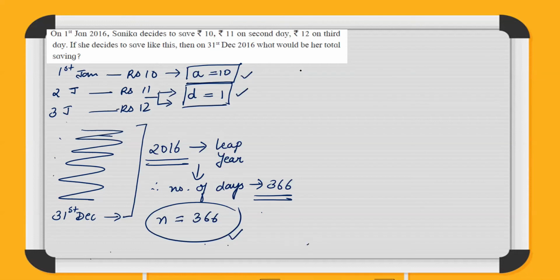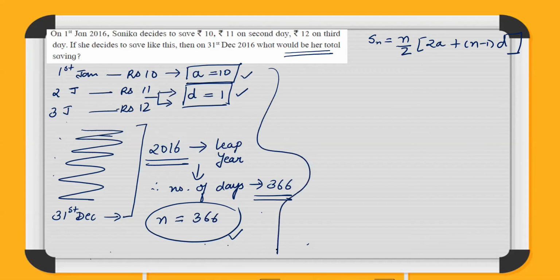What do we need to find out? We need to find out Sn, because they have asked us what would be her total saving at the end, on 31st December 2016. So let us just write the formula for S. Sn is equal to N by 2 in bracket 2A plus N minus 1 into D. Now let us substitute all these values.